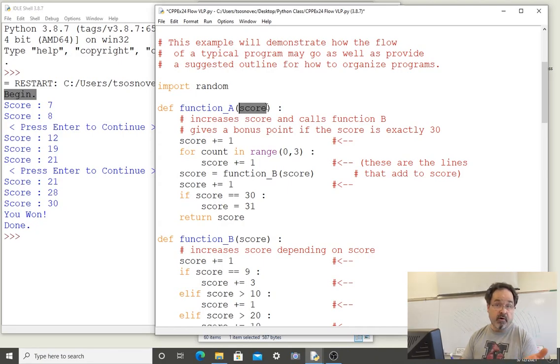It's the same name variable, it's score. It doesn't have to be. We could switch names of the variables. What matters is the value that we sent then becomes the value of the variable here and is recognized in the namespace of function A.